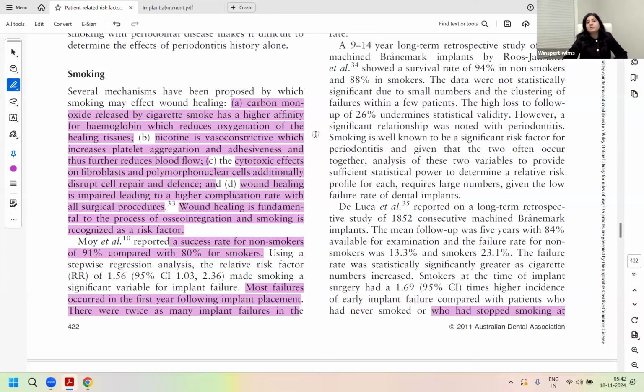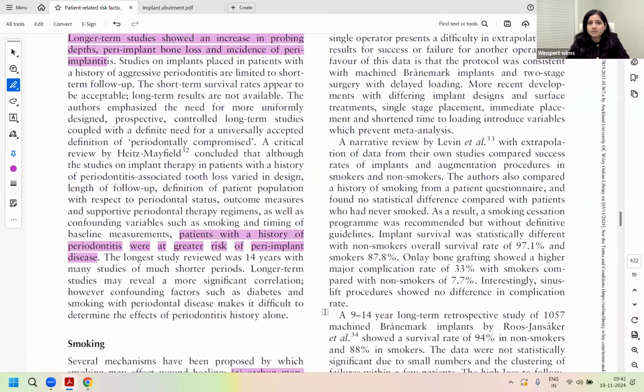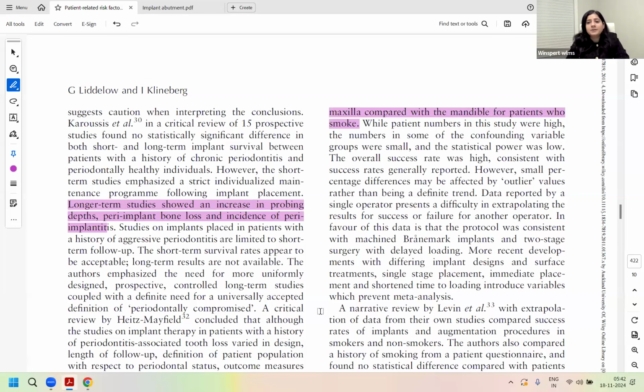So smoking affects your implant by carbon monoxide release, and then your nicotine effect, direct cytotoxic effects, and wound healing effects. Most failures, if associated with smoking, would happen in the first year following implant placement. Absolutely a question concept. When do you see major implant failures in smokers? The first year following implant placement. Memorize it.